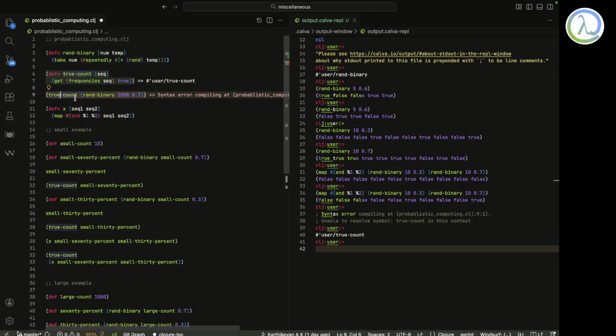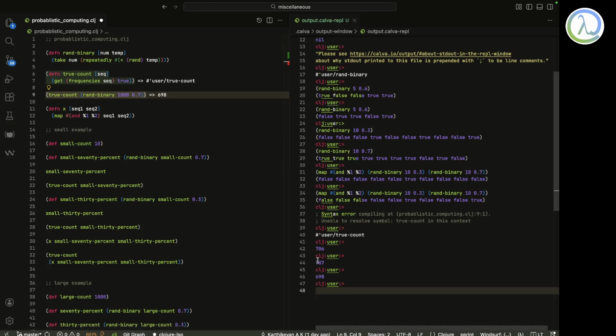If I put true count of 1000 computational bits at 70%, I'm getting 706, which is very close to 70%. Maybe I'll run it again: 707. It's very consistent. If you take 10,000, or even 100,000, it's really going to be near 70%.